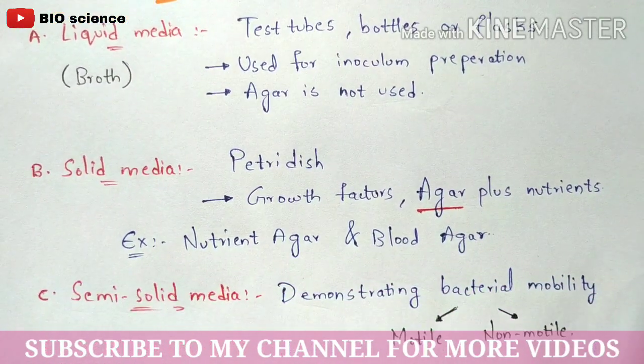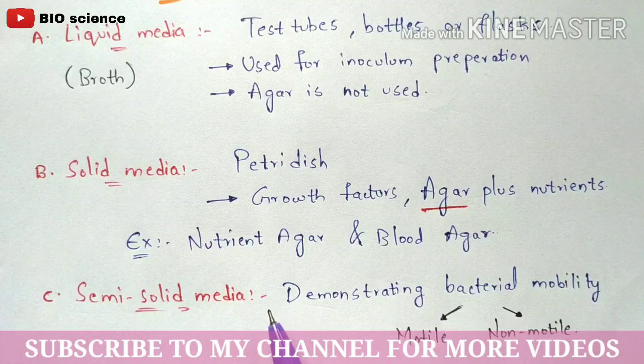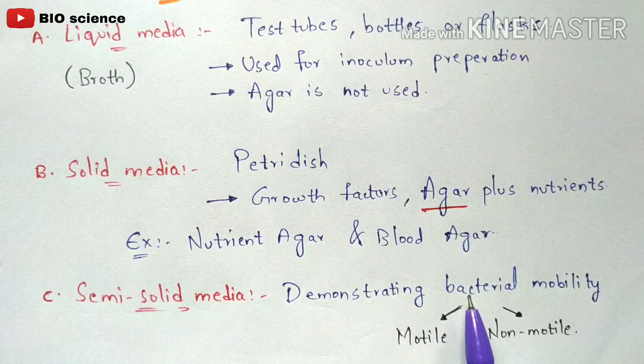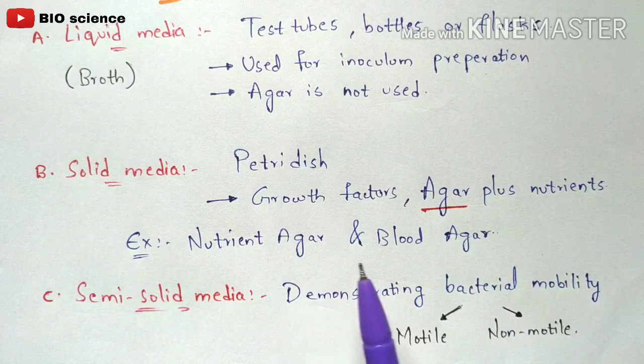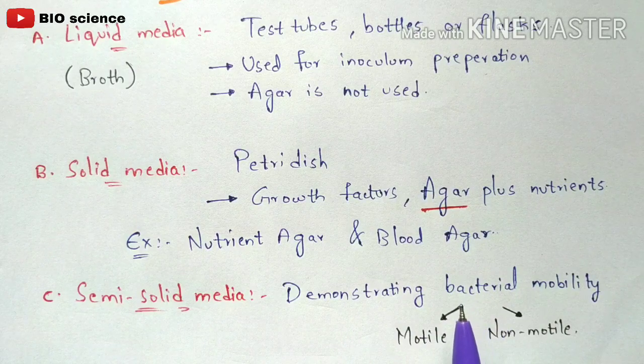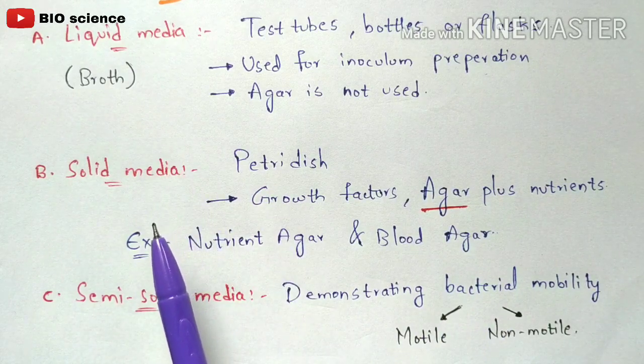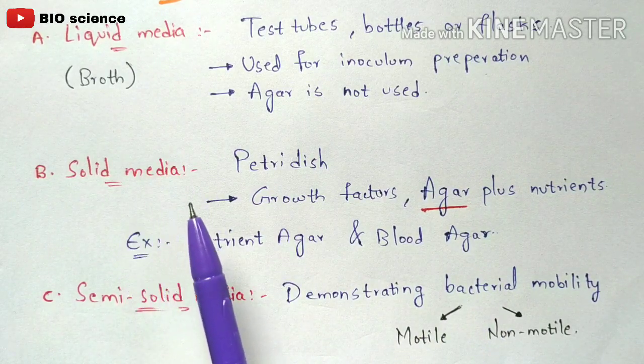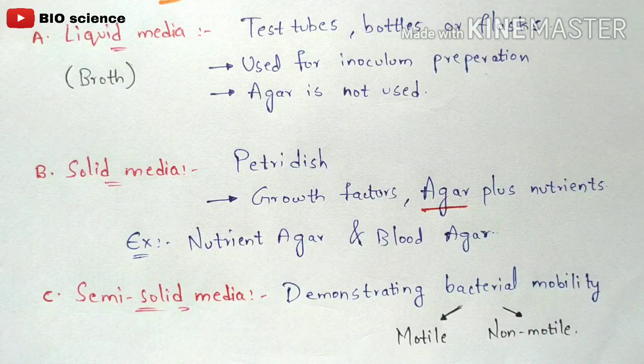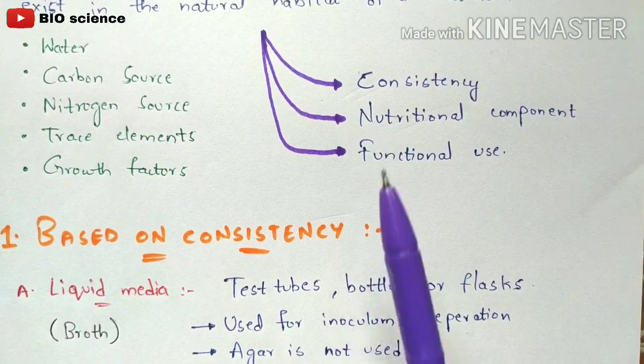Now coming to the third one, semi-solid media. The semi-solid media is mainly used for demonstrating or determining bacterial motility. So it will differentiate whether the bacteria is motile or non-motile, right? So these are the three types of media which are used based on the consistency, right? So firstly we have discussed the classification based on consistency.